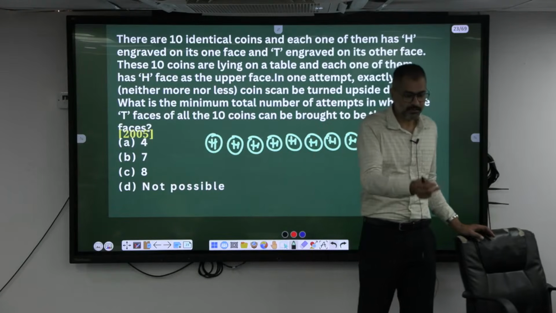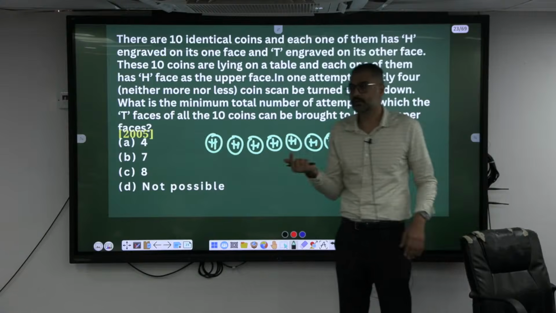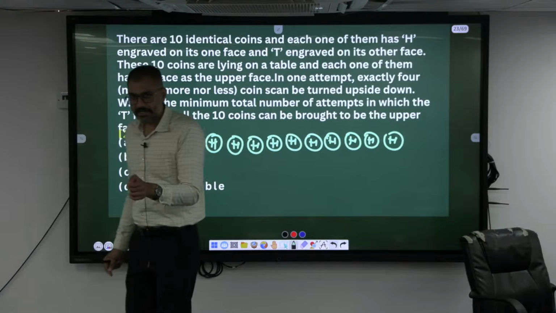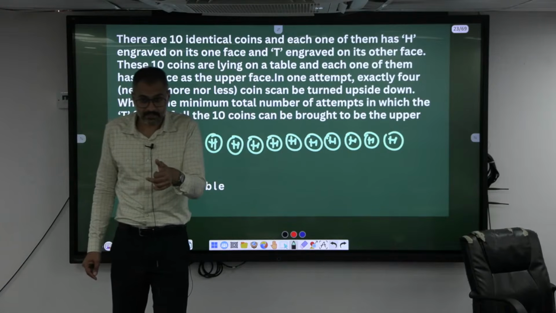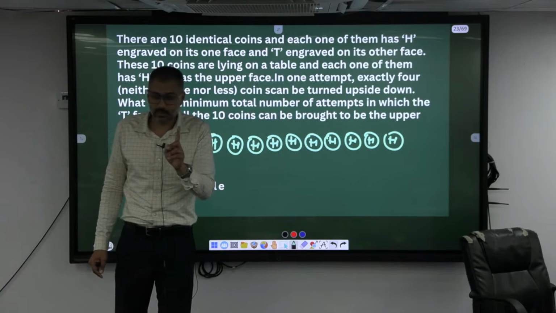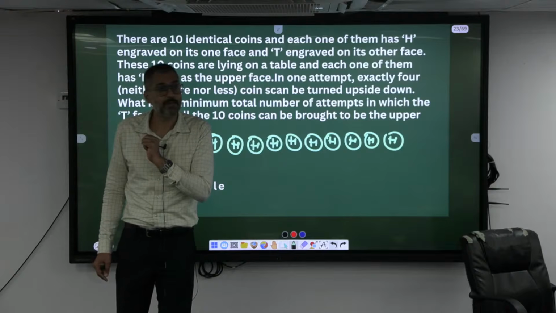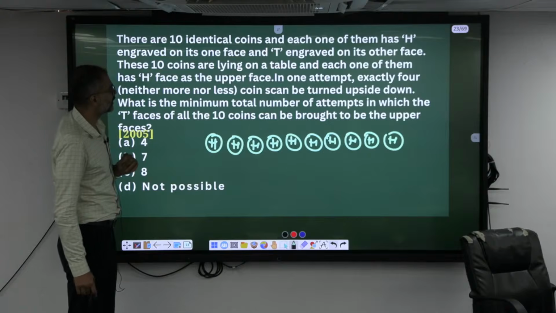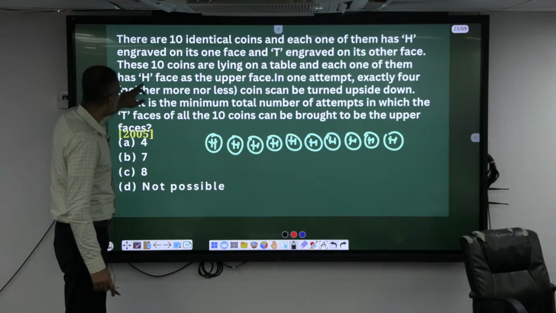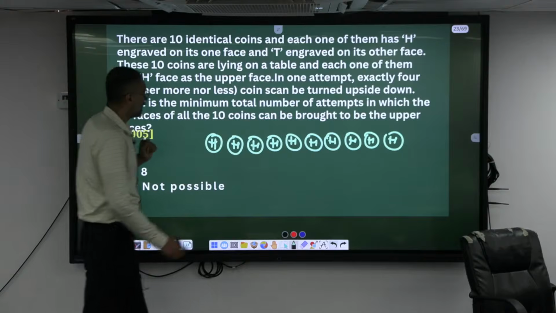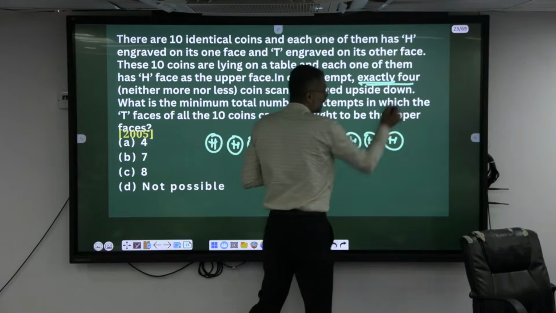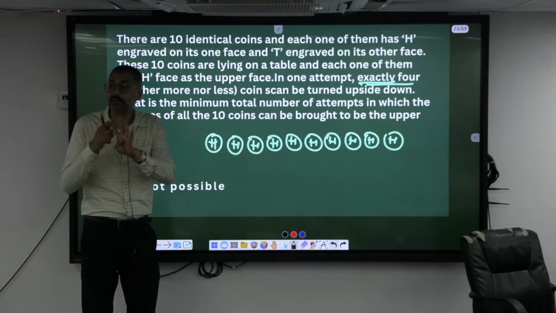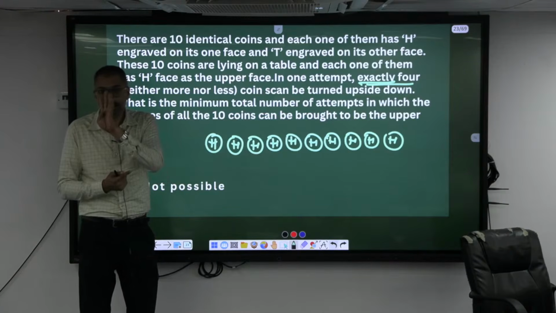If it is head, and you take a coin and flip it, it shows tail. If you again flip it, it will show head. Every time the result will change. But you cannot pick only one coin. Every time you have to pick 4 coins. These 10 coins are lying on a table, each with heads on the face. In one attempt, exactly means no more, no less, you have to pick 4 coins. You can repeat a coin, but you have to pick 4 coins at a time.